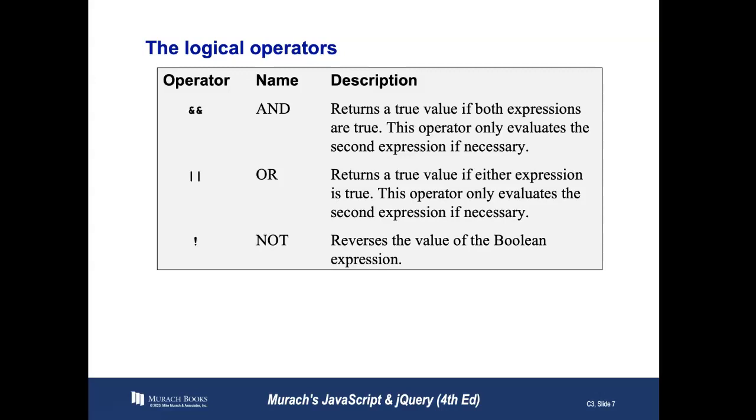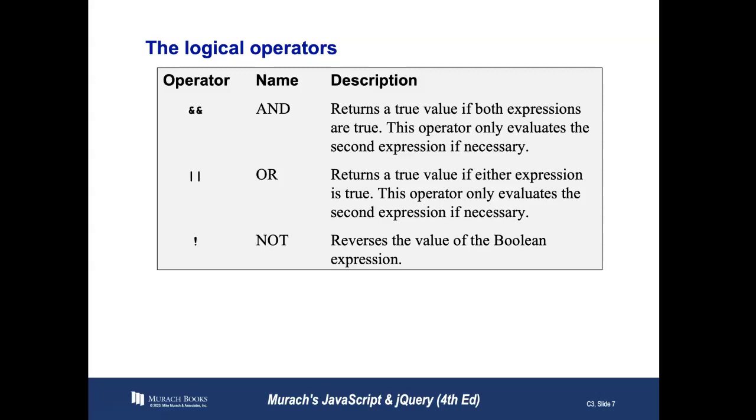Now these are our logical operators, and they're used for compound conditionals. So if we're testing one value and then another value and both have to be true, we would use something like and. So if Chris, me, is greater than 40 years old, and also Chris, me, is less than 60, then it would return a true expression. So the double AND, or it's called the AND operator, returns a true value if both expressions are true. This operator only evaluates the second expression if it is necessary.